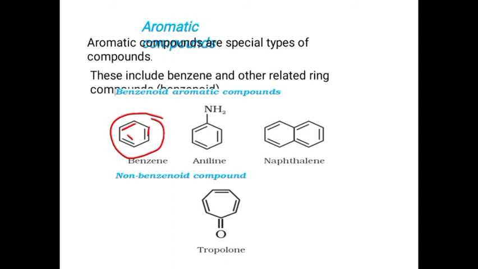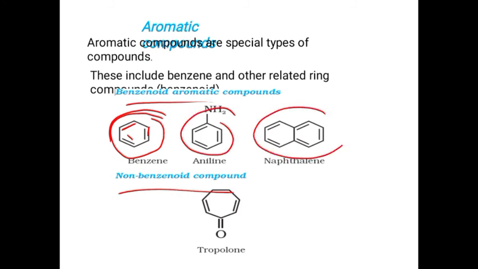These aromatic compounds are further classified into two: benzenoid and non-benzenoid. If an aromatic compound contains a benzene ring or benzene-like structure, then we call it benzenoid. So the ring is related to benzene.